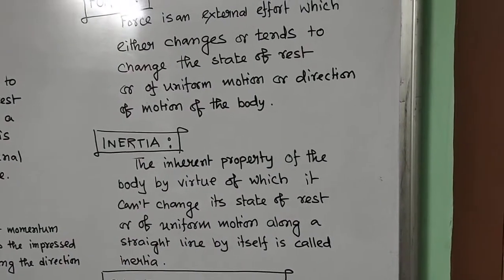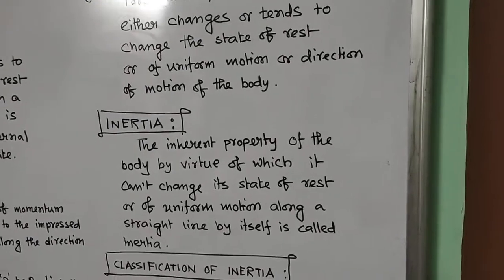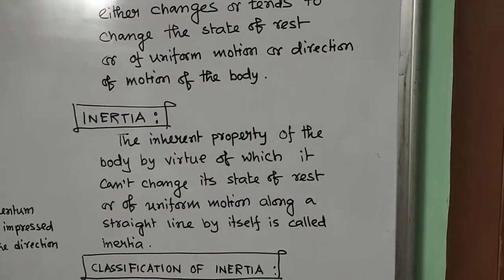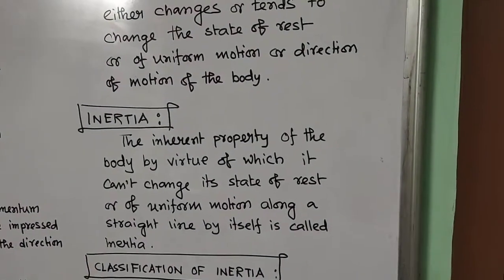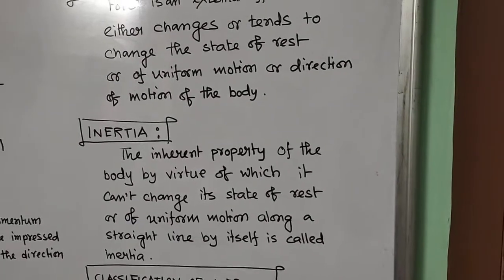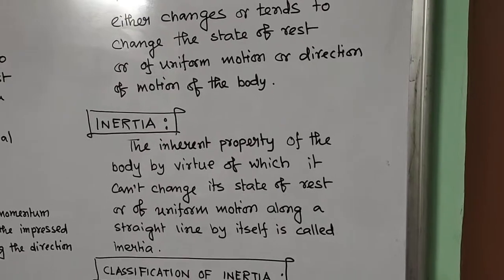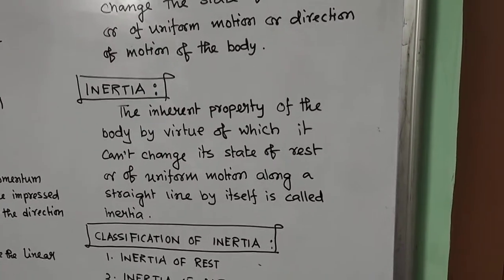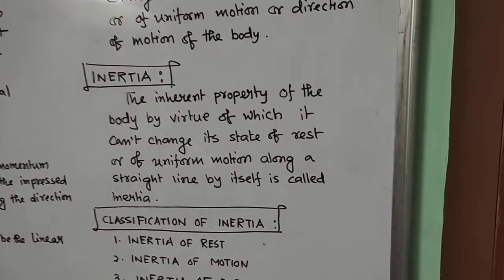If an object is in motion, it always tries to maintain its motion unless an external force is applied on it. Or if an object is at rest, it always tries to stay at rest unless an external force is applied on it. So if there is no external force, an object in motion always maintains its motion, or an object at rest always maintains its rest, and this property is known as inertia. And this is an inherent property because we also have inertia.